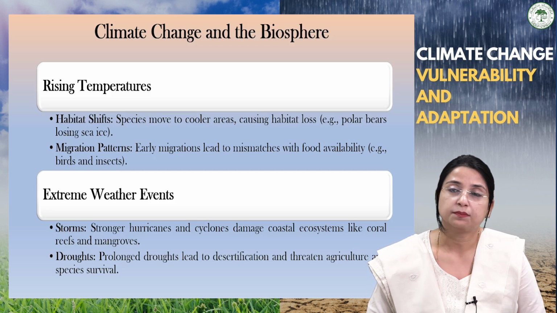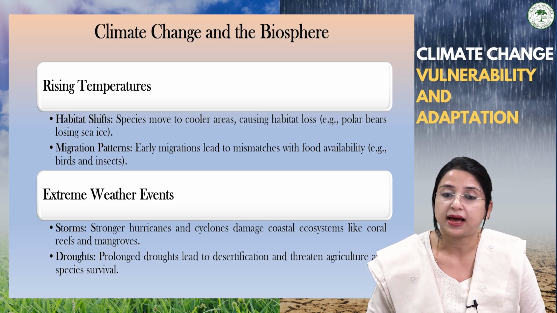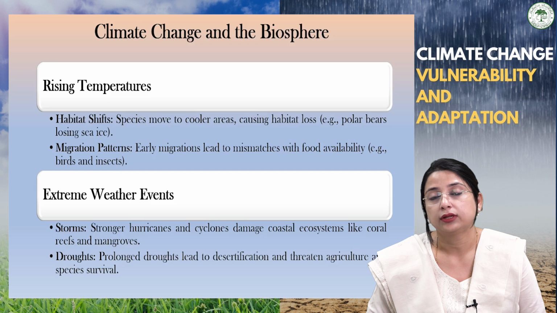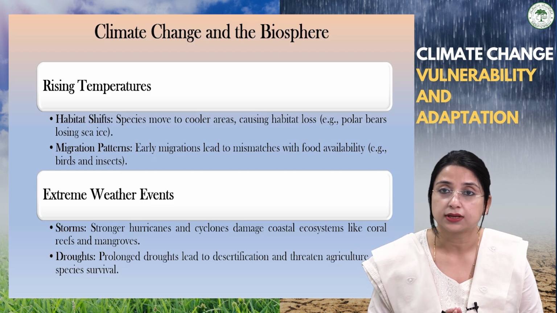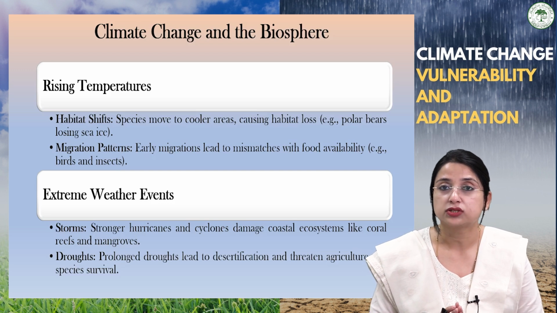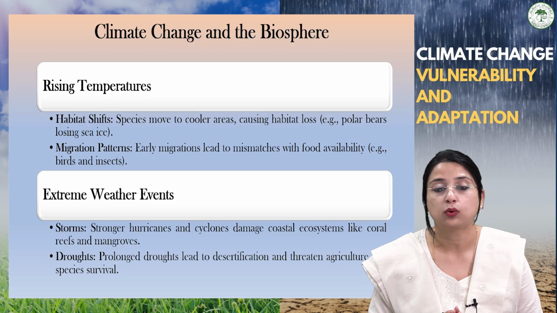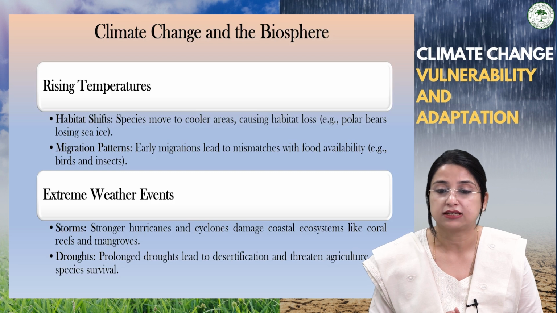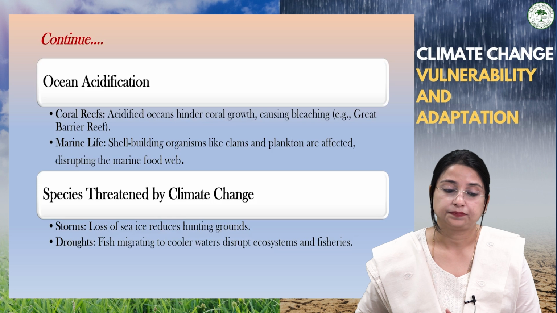Not only this, migration patterns also change. Early migration takes place, which leads to mismatches with food availability. Example: the birds and the insects. Not only this, due to climate change, we can observe several extreme weather events like storms. Nowadays, the storms are stronger, hurricanes, cyclones, which damage ecosystems like coral reefs and mangroves. Even prolonged droughts lead to desertification and also threaten agriculture and species survival.